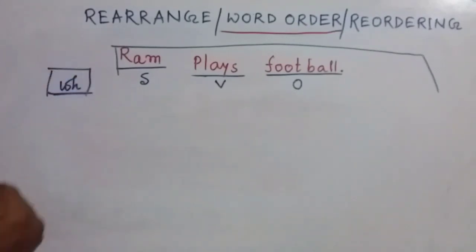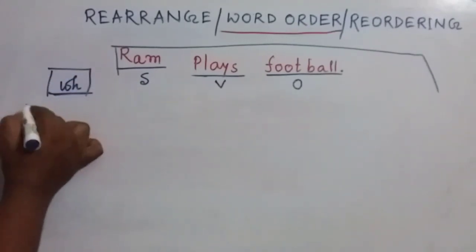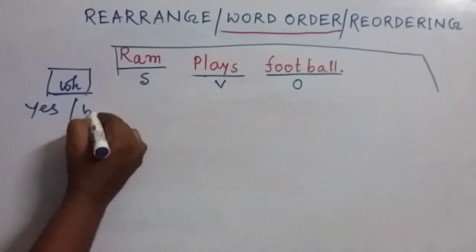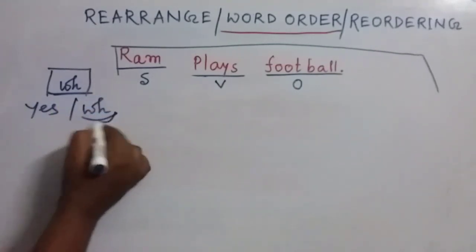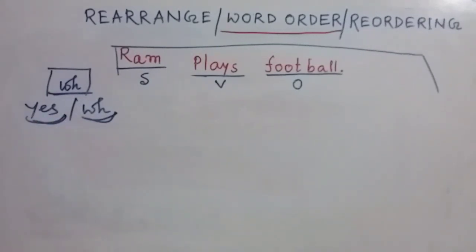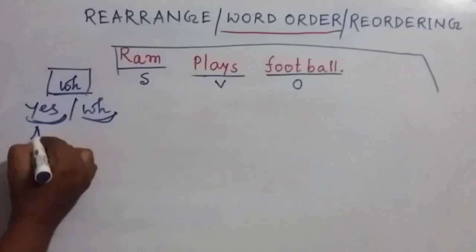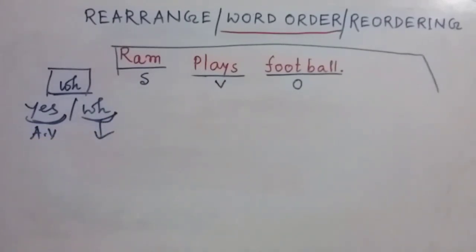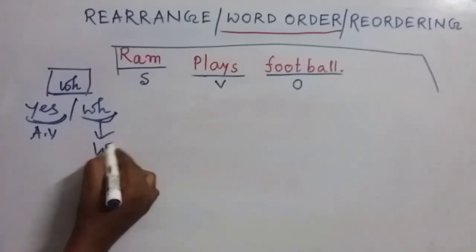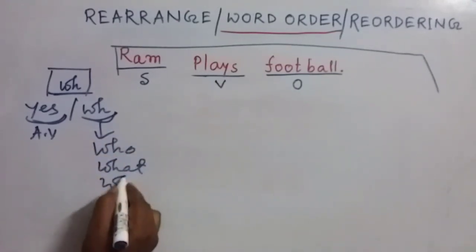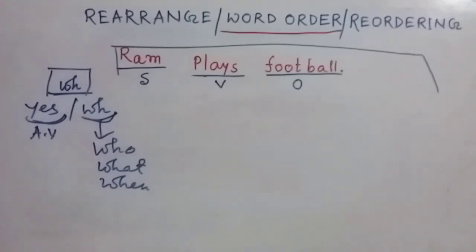There are two types of questions. One is called yes/no type, and the other one is called WH type question. Actually, in yes/no type questions, the sentence always starts with auxiliary verbs. But in the other type, the question starts with WH words, like who, what, when, where, how.